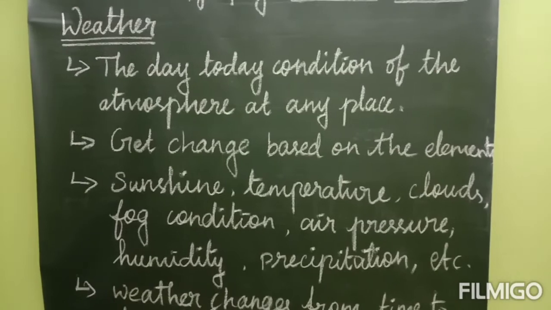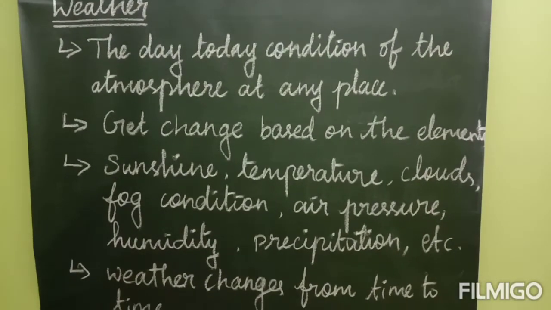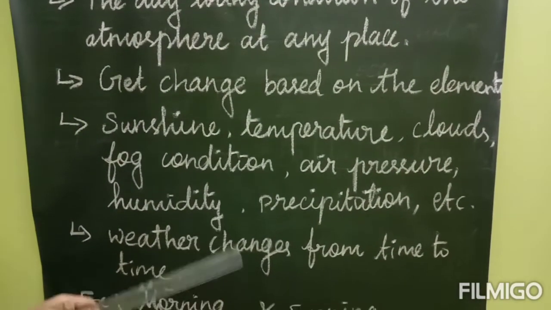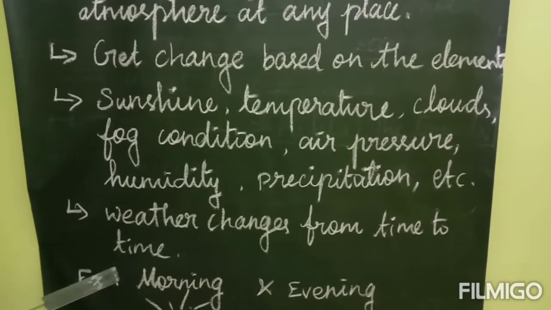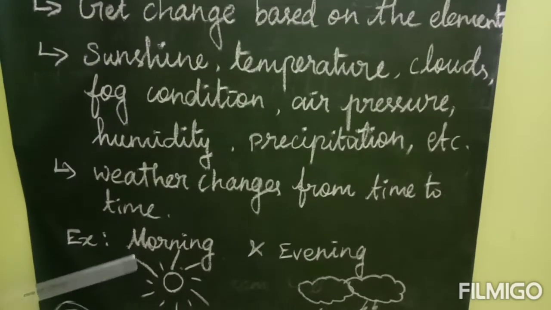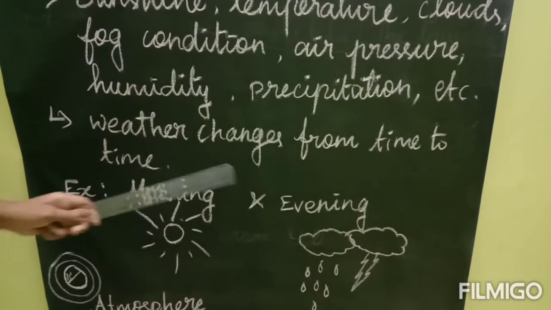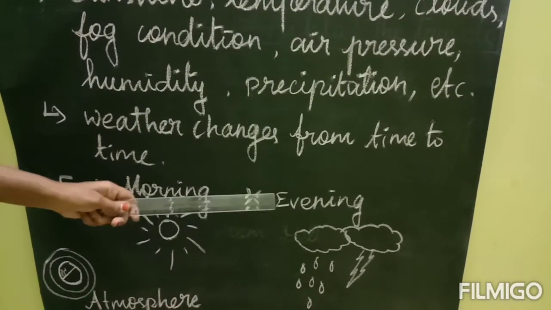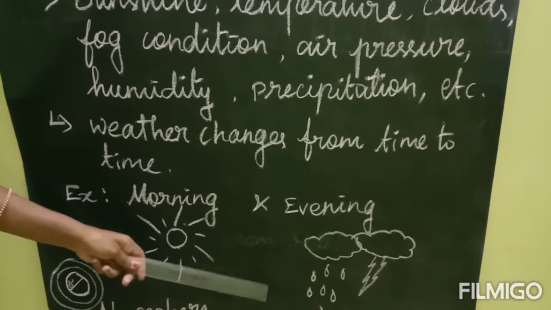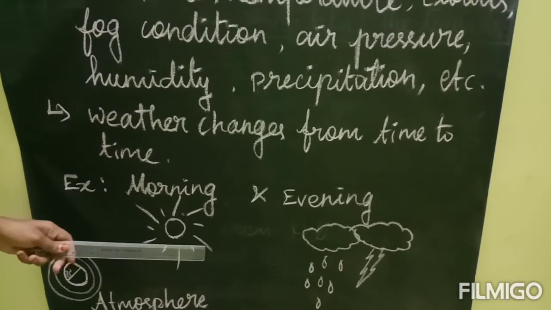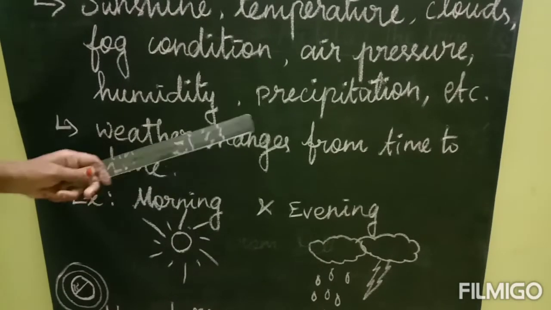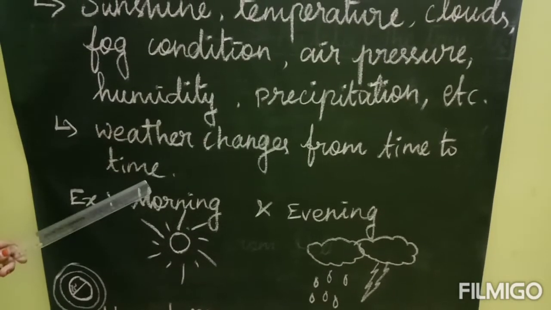So weather changes from time to time, period to period and place to place. For example, see, in the morning it may be sunny. At the same time, in the evening, it might change to cloudy or rainy. With this example, we can see that weather changes from time to time.